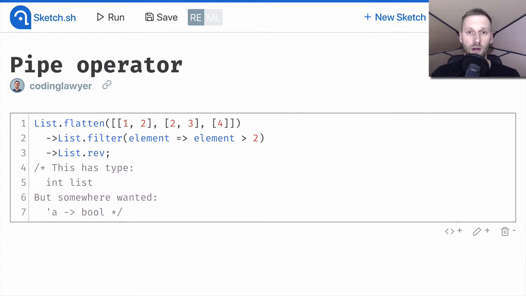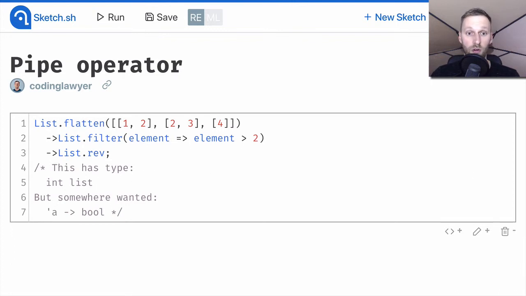So why are we getting this error? It's because the pipe first operator applies the value as the first argument of a function. So in the case of List.filter, it passes the list as the first argument to the List.filter function. That's why we are getting this type error.